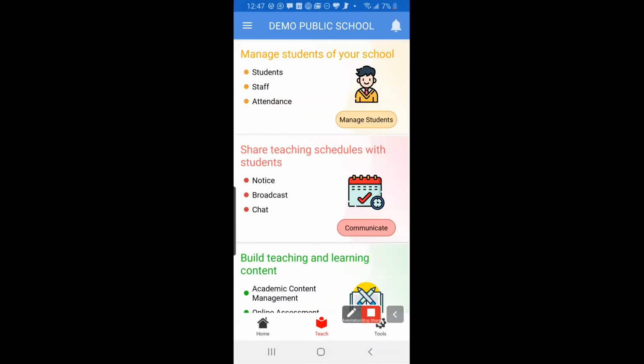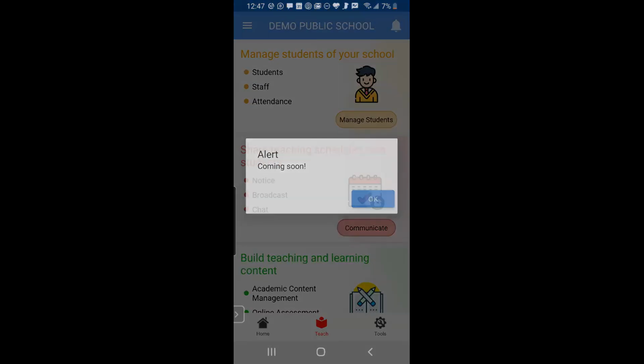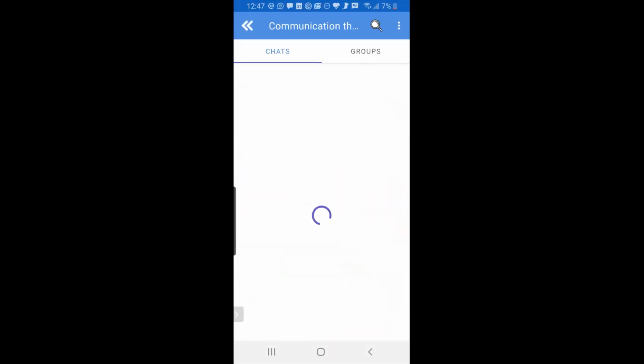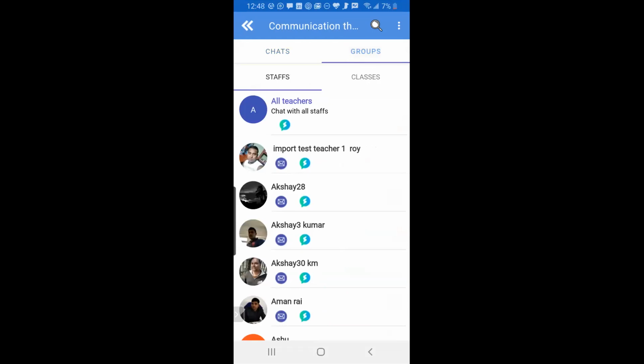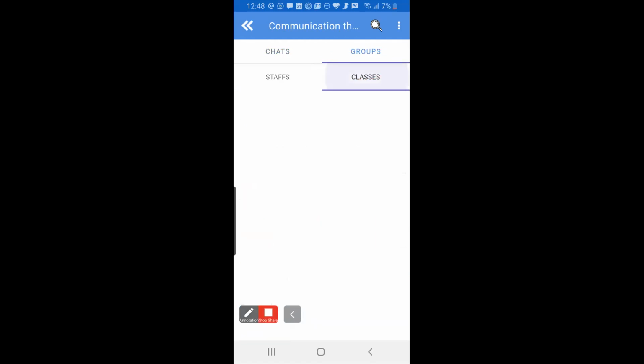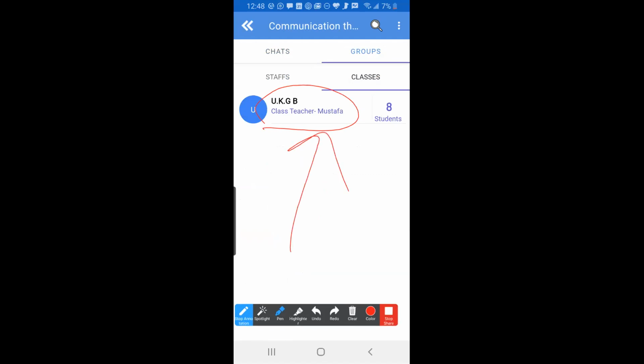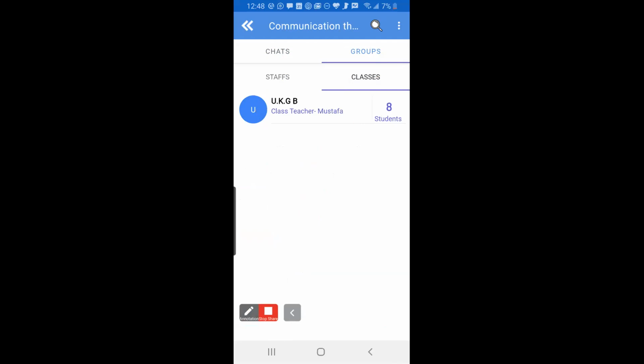Then attendance. That's how you take attendance; you need to be the class teacher. Notice: school admin can do it. Broadcast: school admin can do it. Chat: this is the chat. Coming back to your question, how many classes do you have assigned? Two classes. Okay, click on classes. How many classes can I see here? Because I'm teaching in only one class, I will definitely see only one class. Then click on this class.